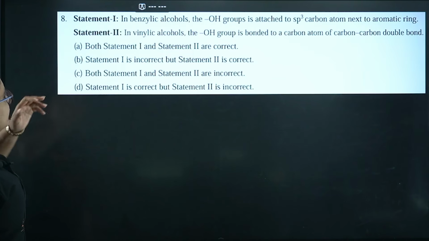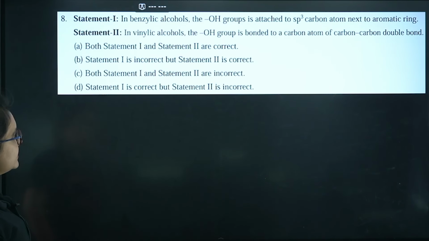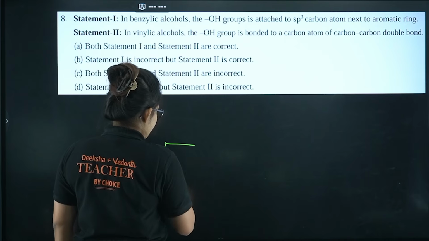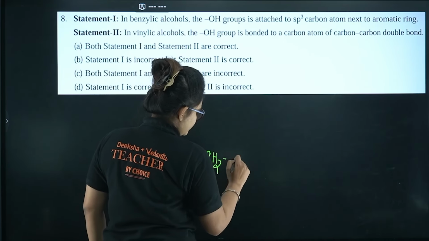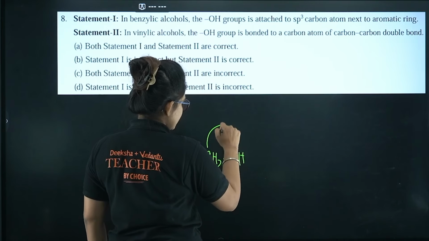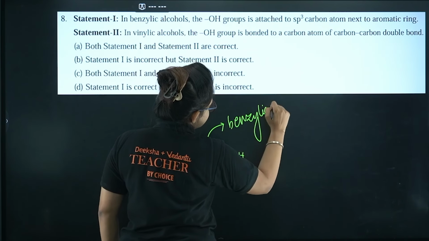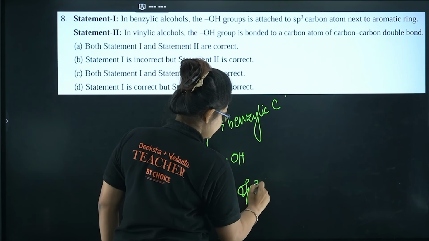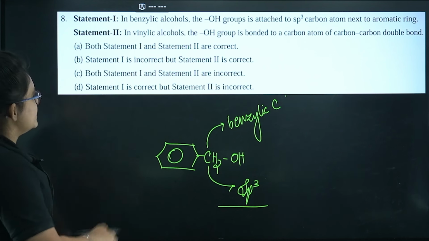Let's proceed. Here you can see statement 1 and statement 2. Benzylic alcohol, the OH group is attached to sp3 carbon atom next to the aromatic ring. Yes, absolutely true. So if you just draw this thing, CH2OH, this particular carbon is called benzylic carbon, and definitely if you just look for the hybridization, it is sp3 hybridization, right? So definitely statement 1 is the correct one.